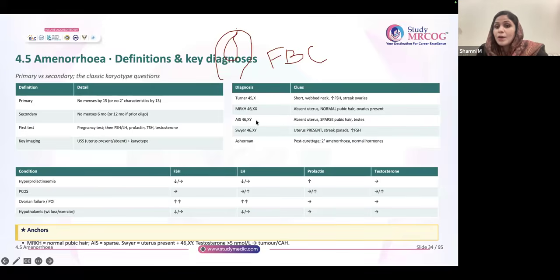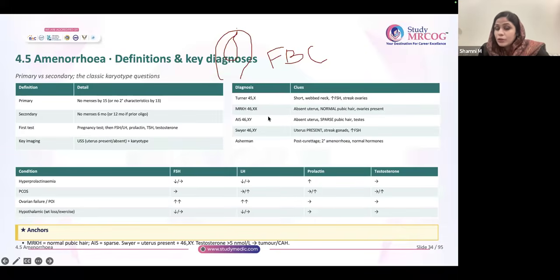However, because testosterone is not able to show its effect because of the receptor problem, there is sparse pubic hair, sparse axillary hair. Why is breast development good? In AIS, the testosterone in the body gets converted to estrogen and it will act on the breast, and breast development is generally good.